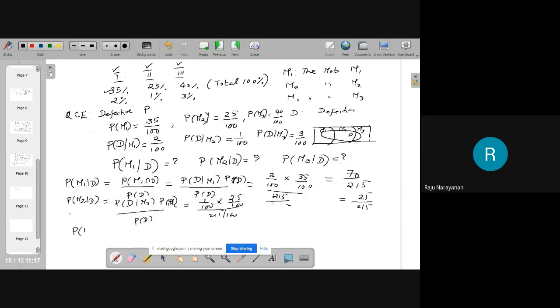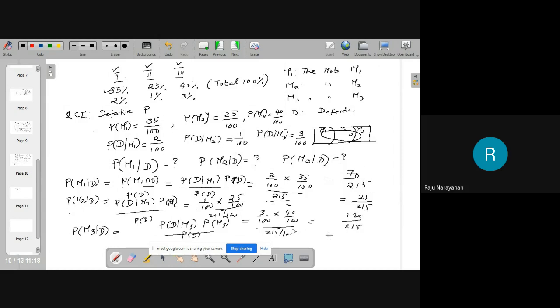Similarly, probability of M3 given D is equal to probability of D given M3 into probability of M3 by probability of D. Probability of D given M3 is 3 by 100. Probability of M3 is 40 by 100. And this is 215 by 100 square. Therefore, it is 120 by 215.